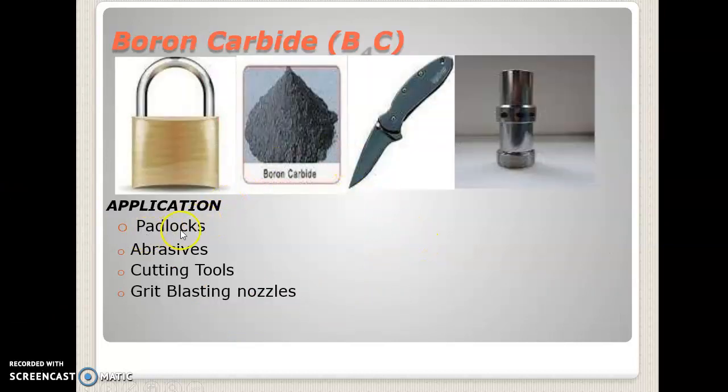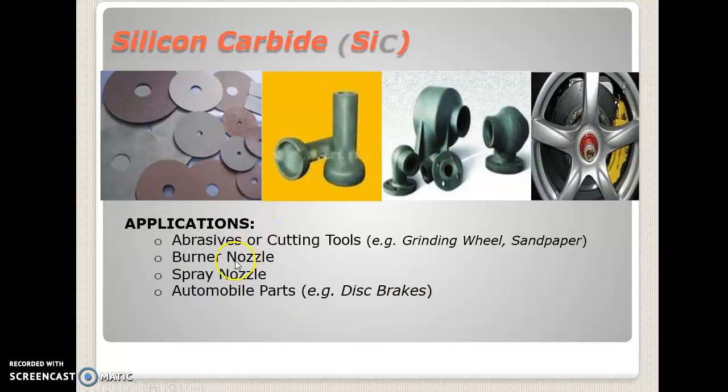And boron carbide is used for padlocks, abrasives, cutting tools, and grit blasting nozzles. Silicon carbide is mainly used as abrasives and cutting tools, burner nozzles, spray nozzles, and automotive parts.